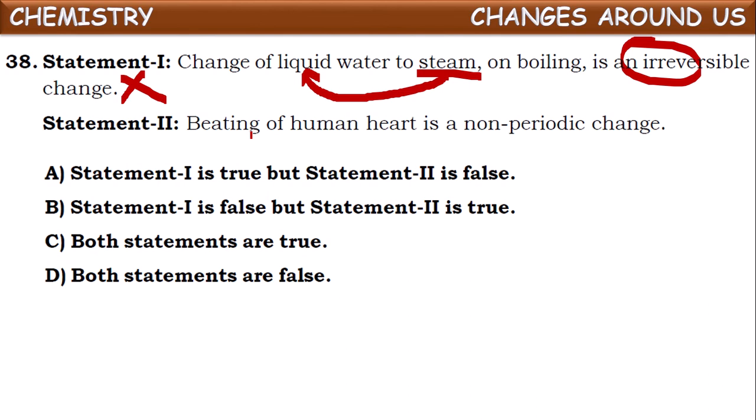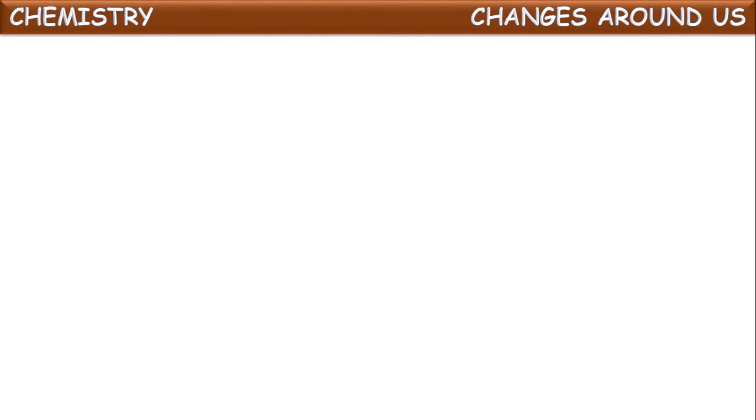Next, beating of human heart is a non-periodic change. Is it correct? No, because the heart beats at regular intervals of time continuously. So it is a periodic change which occurs repeatedly at regular intervals of time. So it is a periodic change but not non-periodic. Both the statements are false. Okay. Next one.